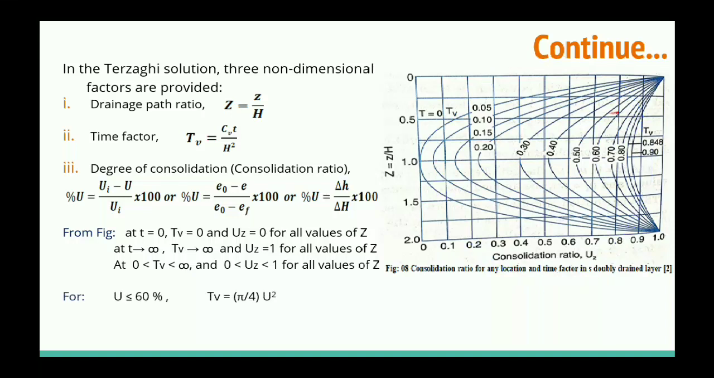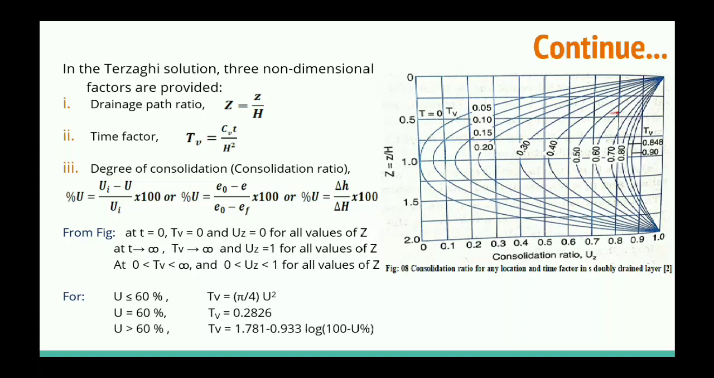So for degree of consolidation less than or equal to 60%, we can use this formula to calculate the time factor, and that is Tv is equal to pi by 4 into U square, where U is the degree of consolidation in terms of fraction, not in terms of percentage. Don't be confused. So for degree of consolidation of 60%, we can get Tv value is 0.2826. So after putting U is equal to 0.6, we can get this value. So you can calculate also.